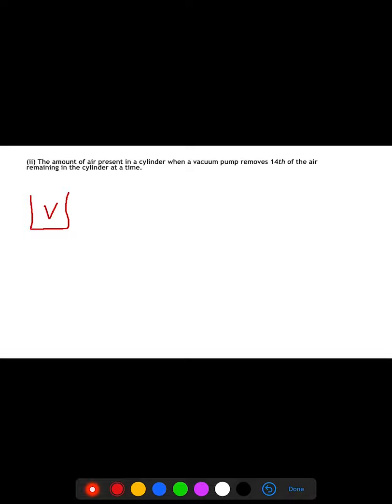So V is the amount of air present in the cylinder. Now the vacuum pump removes 1/4 of the air remaining in the cylinder at a time. So right now, how much air is there in the cylinder? It is V. So I have to remove 1/4 of this air from the given cylinder.